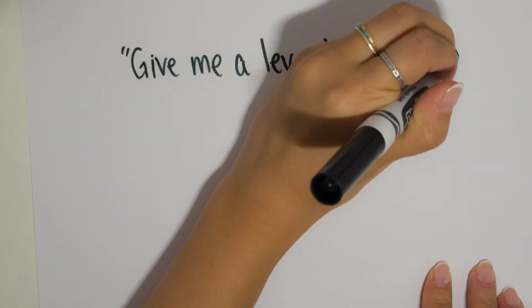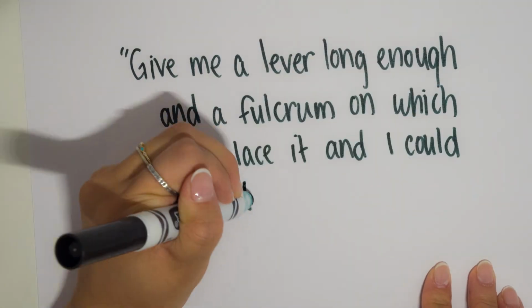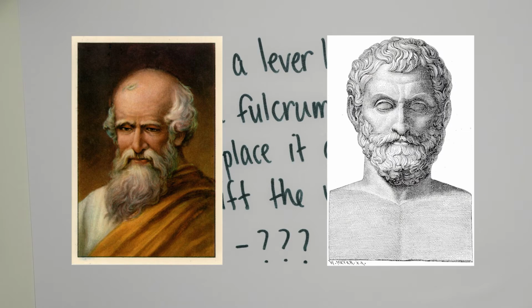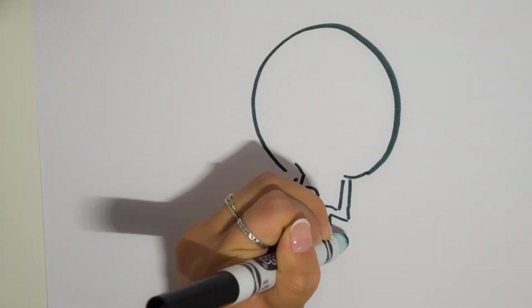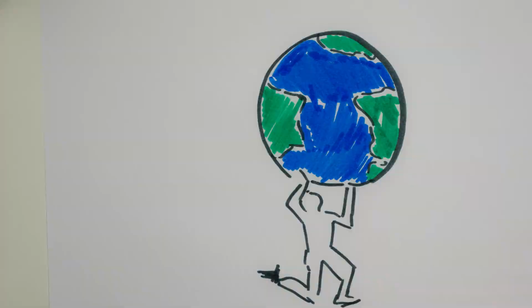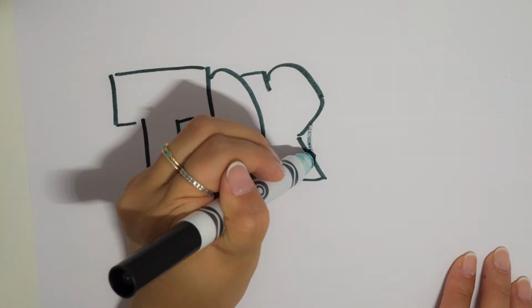"Give me a lever long enough and a fulcrum on which to place it, and I could lift the world," said Archimedes, or Pappus of Alexandria, or whatever. Anyway, lift the world? How could a human being lift a planet that is trillions of times its own weight? In order to answer this question, we have to talk about torque.